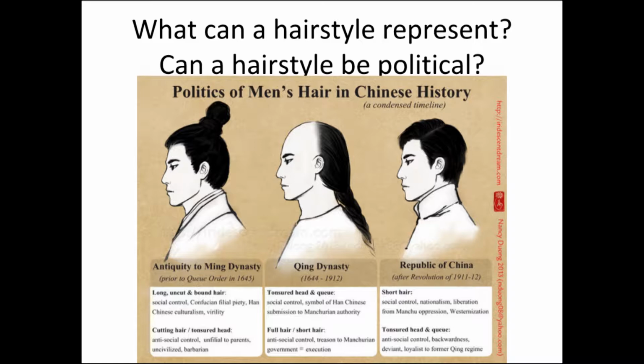Then let's move on to the Qing dynasty, where they had the hair down and more like a little ponytail going on. Again, this was good because it would show social control and this symbol of submission to the Manchurian leader's authority. So they're doing good and following the rules, but having full or short hair means you're really antisocial and treacherous and going against the government, which means you need to be executed. So you better have that long hair. So yet again with the man bun, this is reason after reason man buns are a good thing.